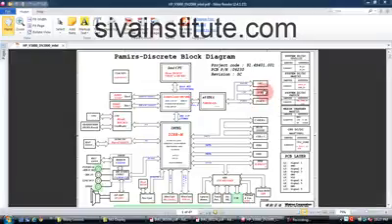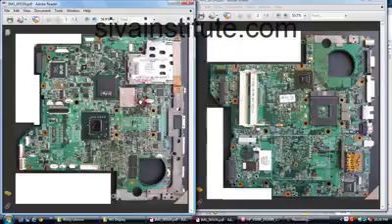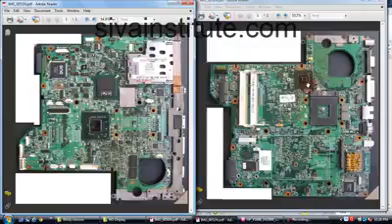So when a no display fault comes, you should check clock generator, ICH, DIMM slots, GMCH, CPU, LCD connector, VGA connector and graphic controller. Now I will explain how to check these chips. First we will see whether the clock generator is okay or not. This is the clock generator. This signal comes to ICH, GMCH, CPU and graphic controller.